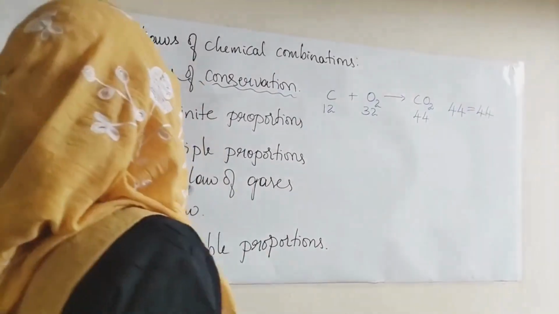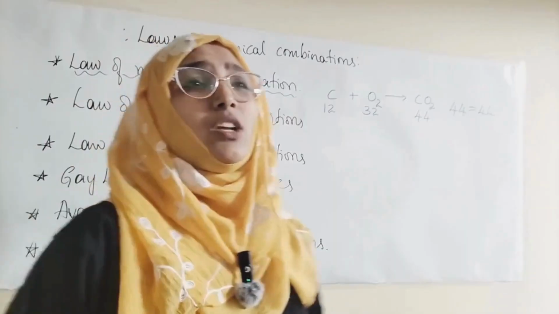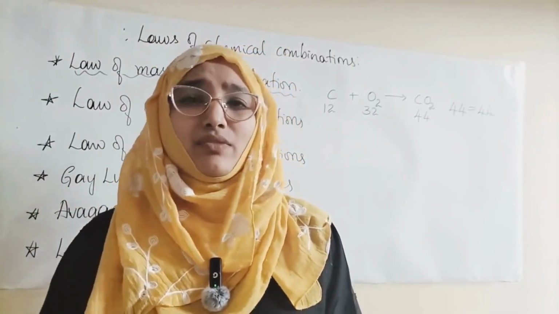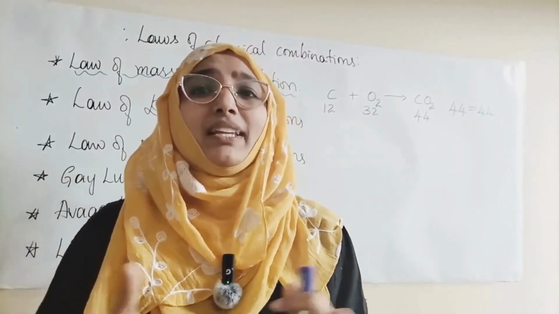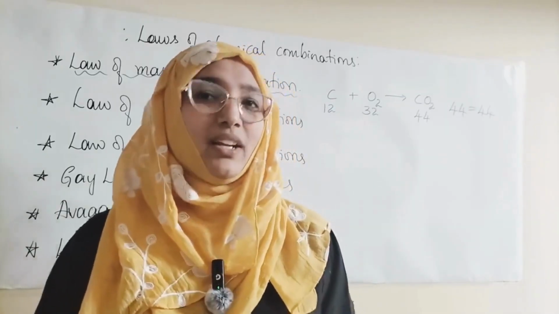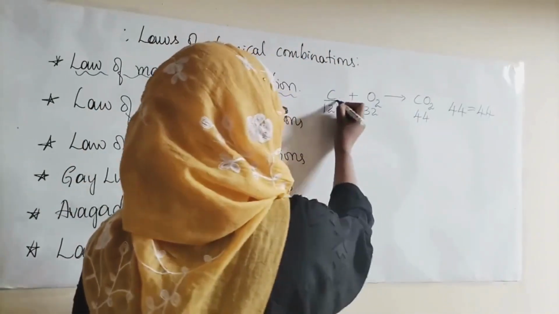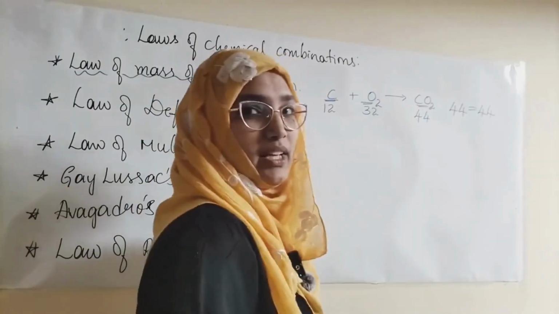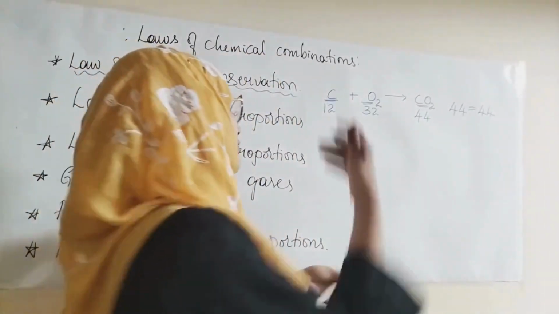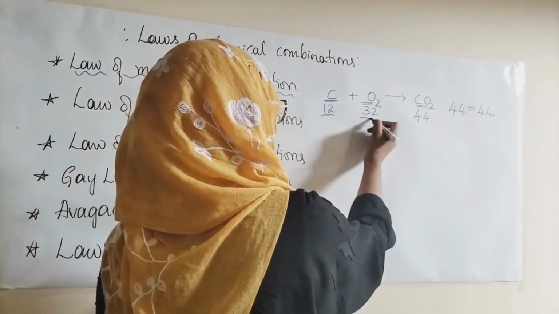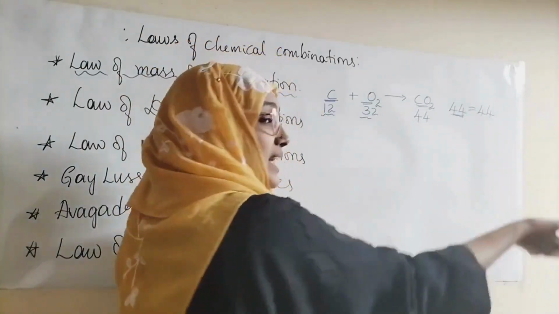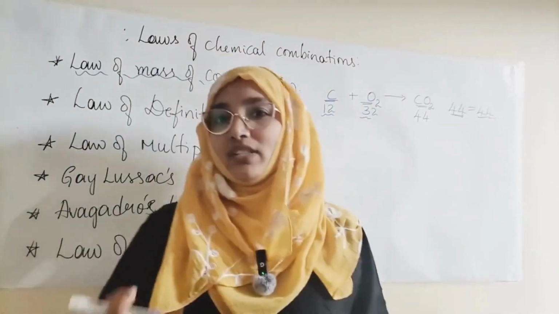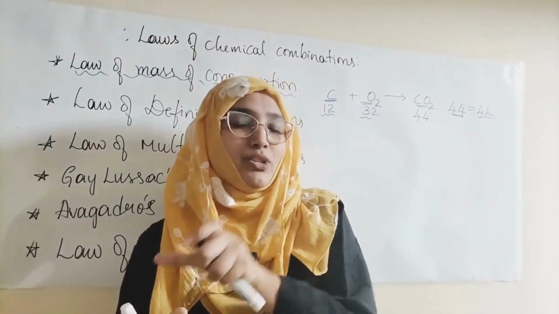So the very first law, law of conservation of mass. You have been learning this from your 7th standard, that mass can neither be created nor destroyed, right? Here, when coke is burnt completely in the presence of air, it gives you carbon dioxide. Before the reaction, the mass of coke and oxygen is 44, and after the reaction, that is again 44. So we are neither creating nor destroying, we are just changing it from one form into another.